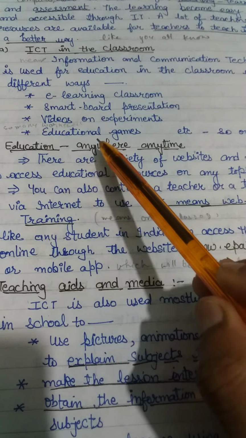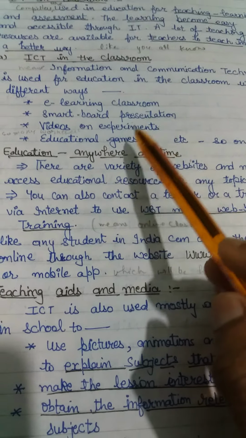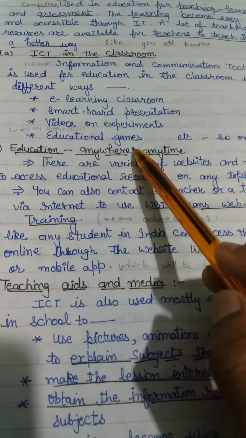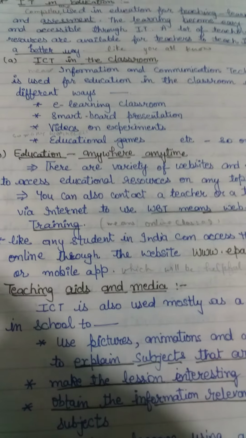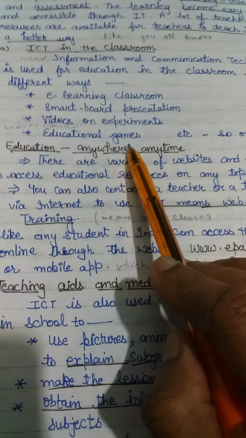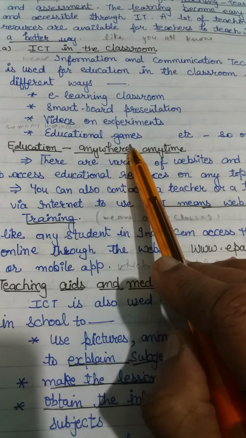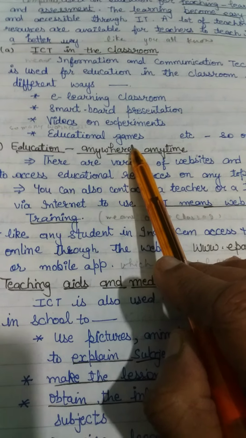And there are also some educational games; with the help of these educational games we understand difficult topics. Assessment of the children is also done via different types of worksheets.